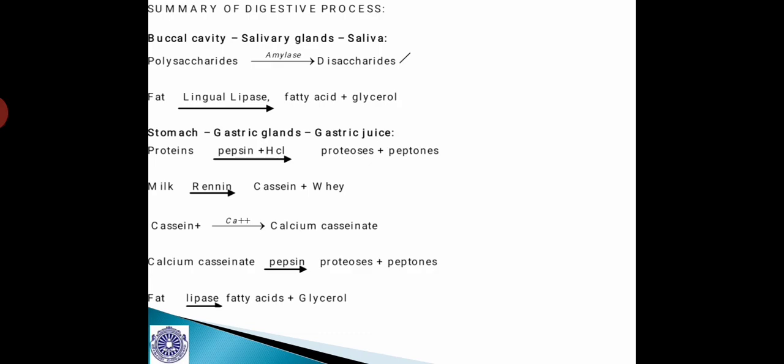The product is called curd, and the process is called curdling of milk, which I have already told you in the previous slide. And this calcium paracaseinate is acted upon again by pepsin, and gets converted into proteoses and peptones. Coming to fat digestion in the stomach, though the lipase is present, it is not in sufficient amount, and also the emulsification has not yet taken place. So this is the summary of the digestion process in the stomach region.